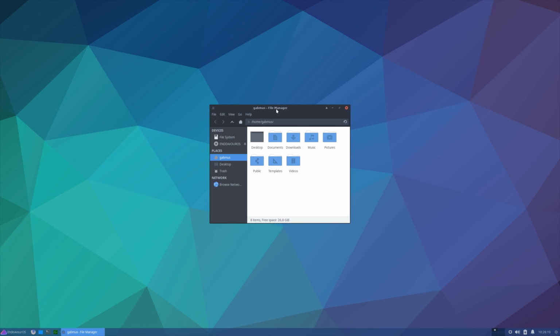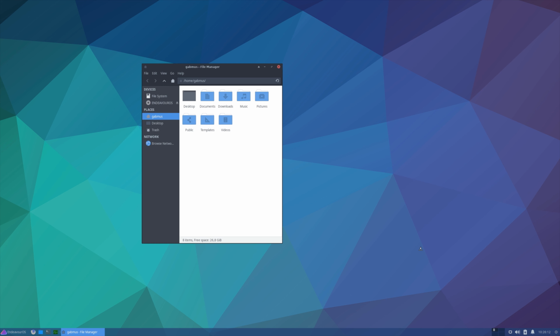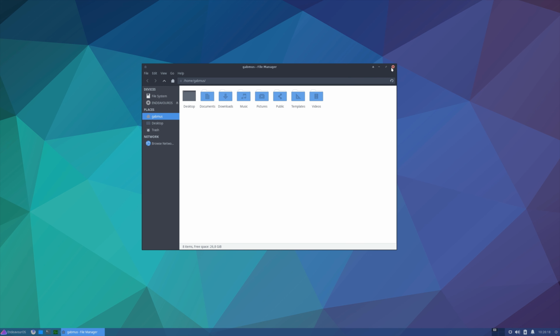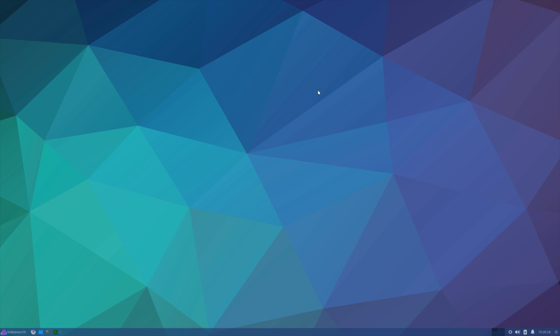As far as the standard desktop environment stuff we have going on here, this is XFCE. Nothing particularly too new about it. This is using the Arc theme, which is a decent theme for XFCE. The styling looks good. The default wallpaper is pretty neutral, and I don't hate it. We have some pinned apps.